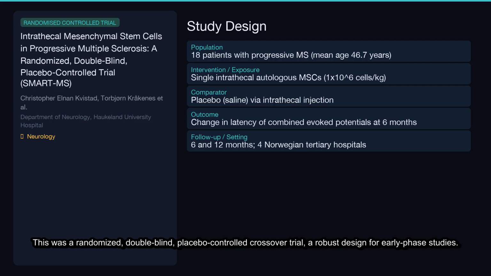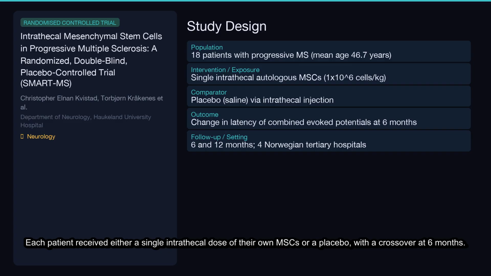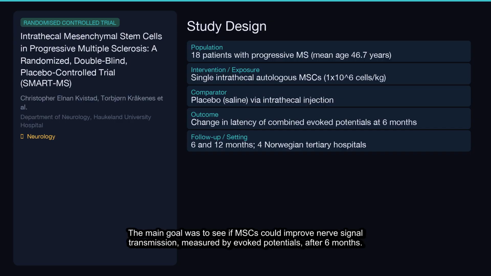This was a randomized, double-blind, placebo-controlled crossover trial, a robust design for early-phase studies. We enrolled 18 patients with progressive MS across 4 Norwegian hospitals. Each patient received either a single intrathecal dose of their own MSCs or a placebo, with a crossover at 6 months. The main goal was to see if MSCs could improve nerve signal transmission, measured by evoked potentials, after 6 months.